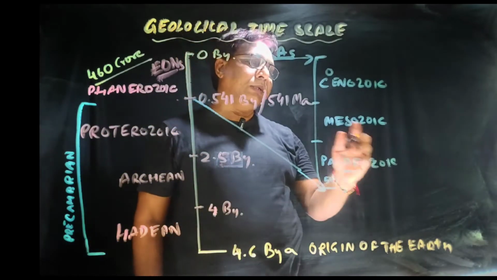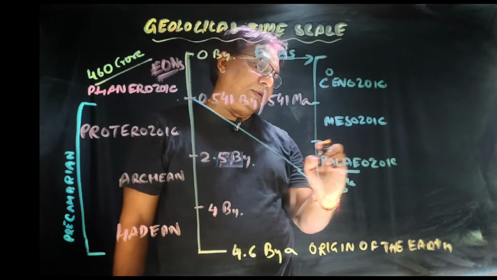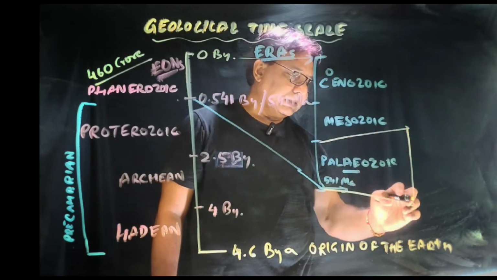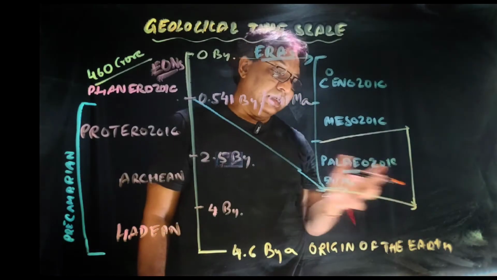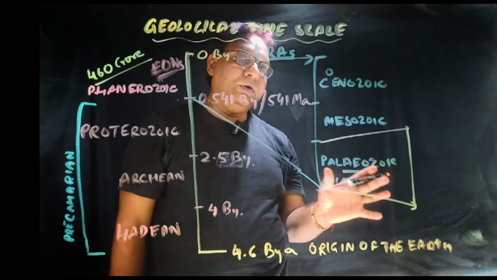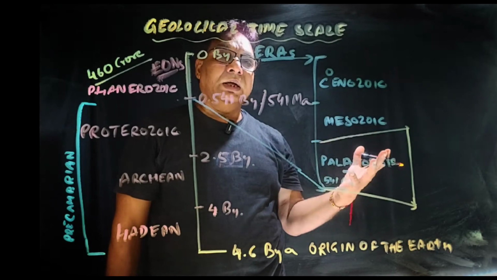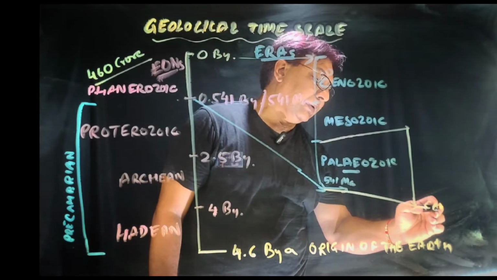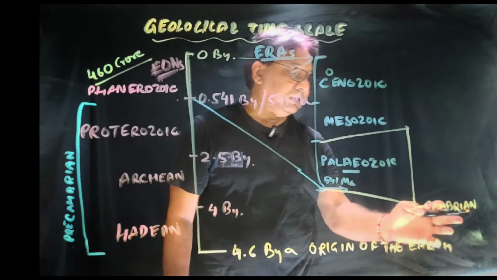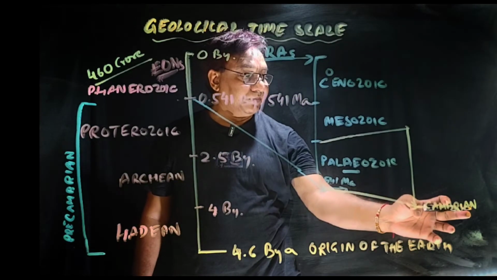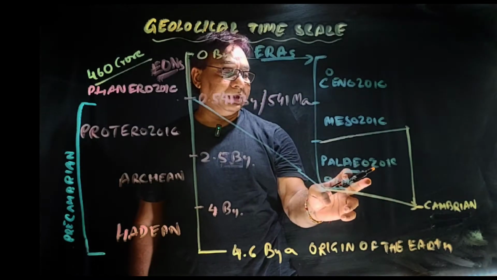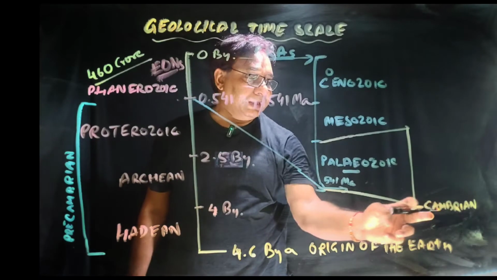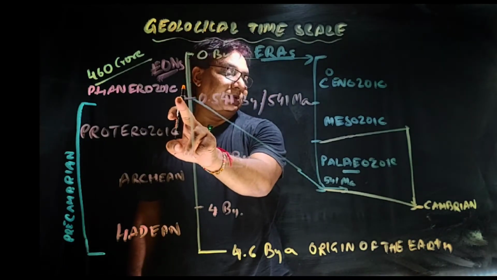So what are the periods? Let me do it like this. There are 6 periods in the Paleozoic era. Paleozoic era is divided into 6 periods. What are those? The first one is the Cambrian. So Cambrian is the starting point of Paleozoic. Paleozoic is the starting point of Phanerozoic. So Cambrian is at the bottom of this Phanerozoic.